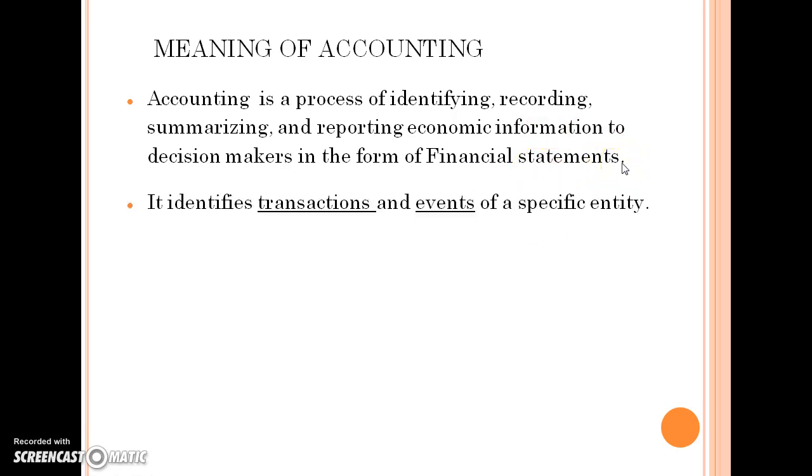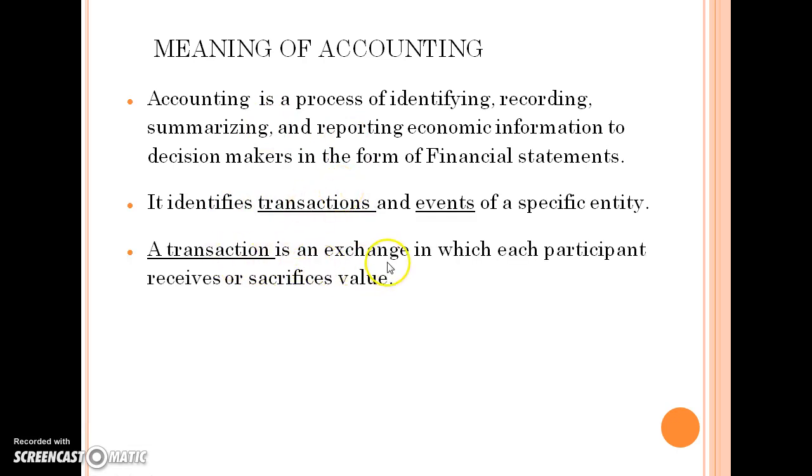Now, the two things accounting does are the identification of transactions and events of a specific entity. A specific entity, in accounting, is always used to mean a business. Now transactions. What does this transaction mean? A transaction is an exchange in which each participant receives or sacrifices value. See, in business, transactions are only those things which have a proper value.